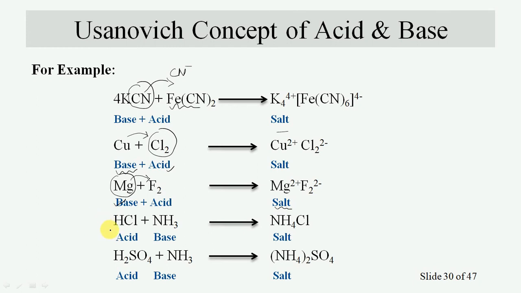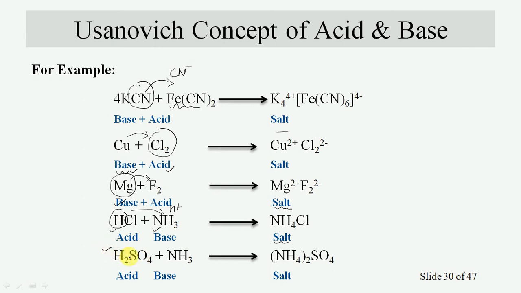In the next reaction, the acid HCl gives up H+ cation, so HCl will act as an acid and ammonia will act as a base. Salt will get formed.